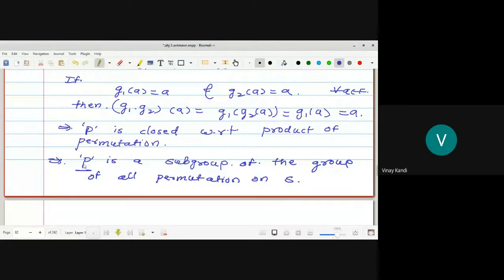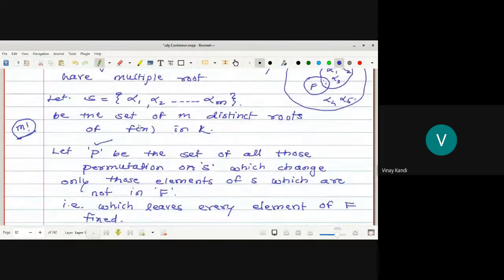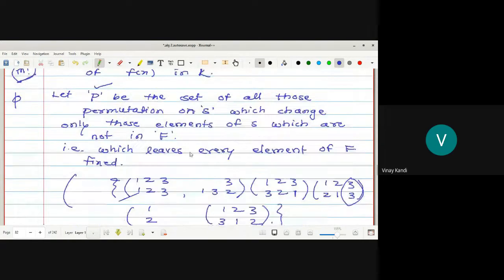That is, 3 maps to 3 here. Similarly, if alpha 1 belongs to set F, then sigma of alpha 1 is equal to alpha 1. Suppose phi is a permutation and alpha 1 belongs to F, so phi of alpha 1 must be alpha 1, and phi of alpha 2 must be alpha 2 if alpha 1 and alpha 2 belong to the field F. So here we prove that P is the subgroup of the group of all the permutation.